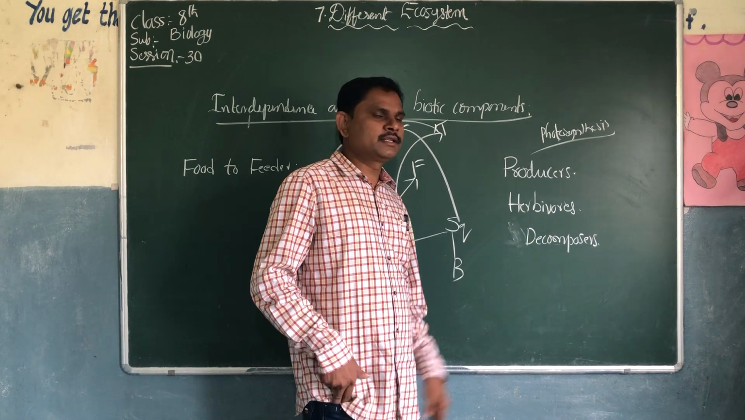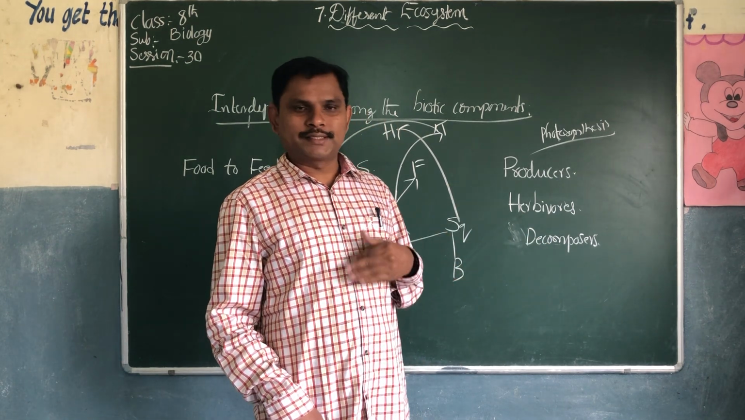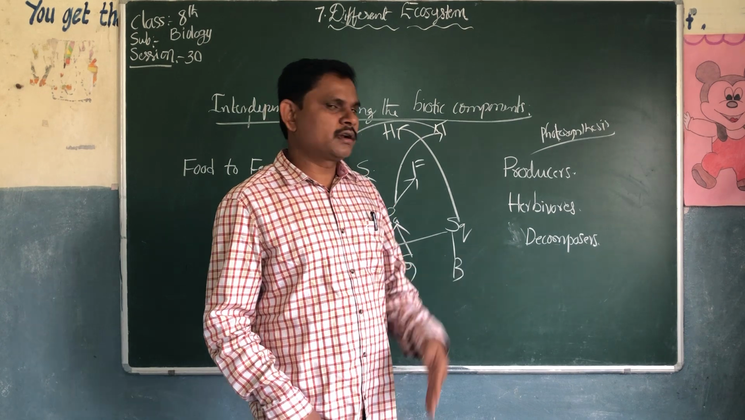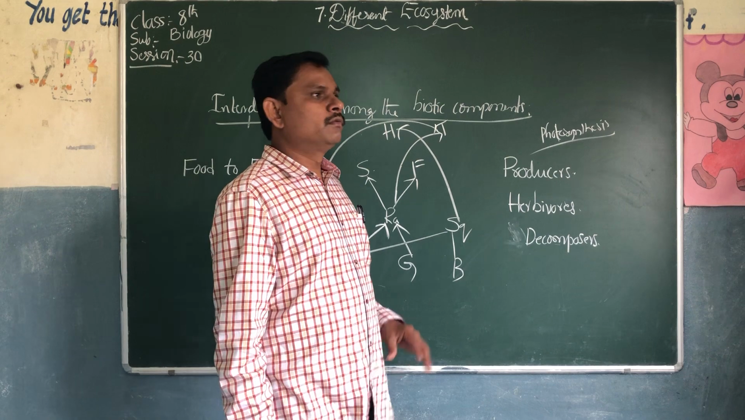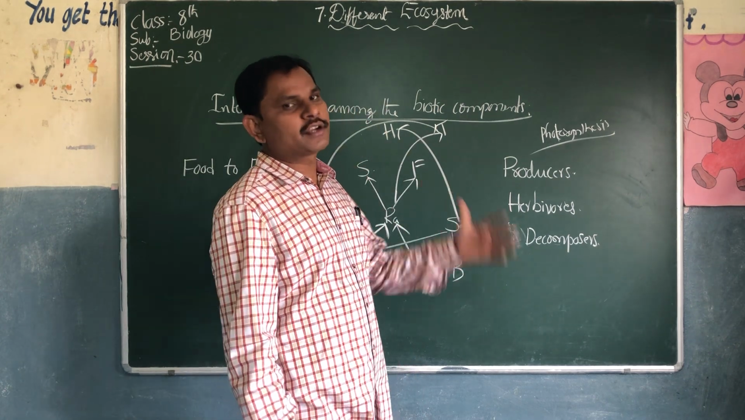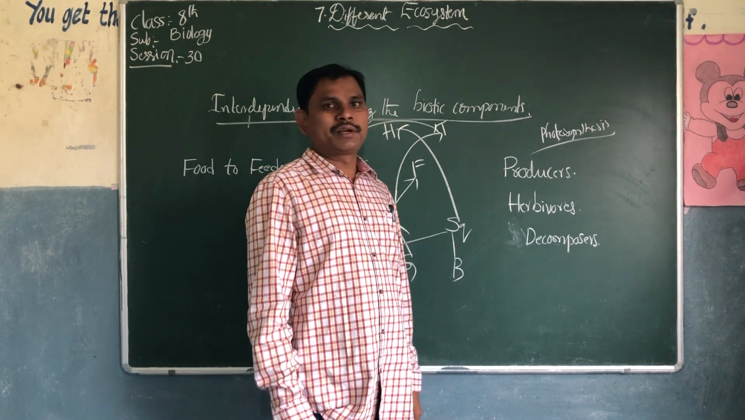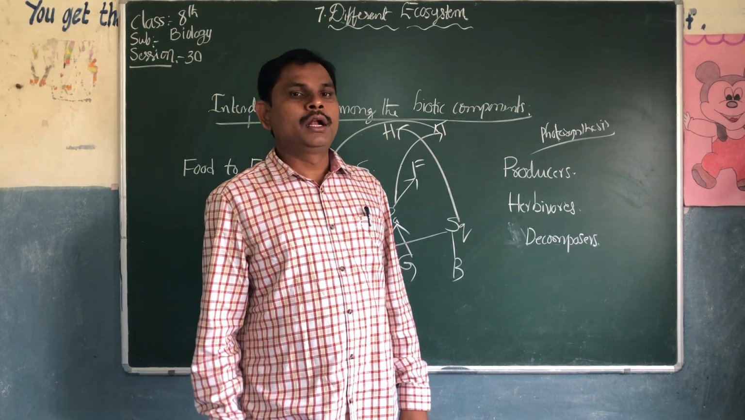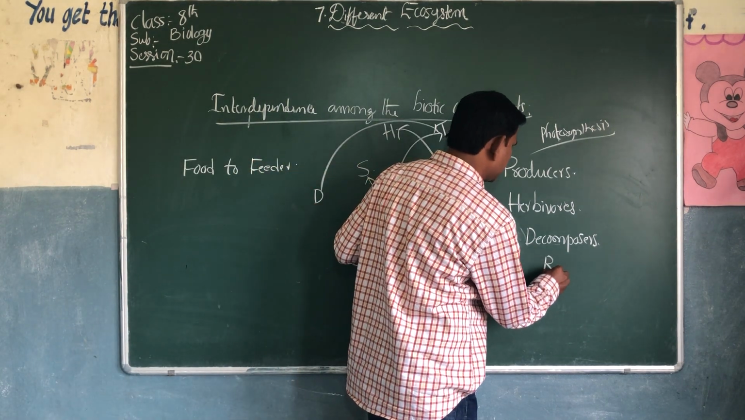Next, after producers, there are consumers: primary consumers and secondary consumers. It's not given in your textbook in 8th class. In higher classes, we will discuss primary consumers, secondary consumers and tertiary consumers. What are decomposers? What is the use of decomposers? Decomposers are also called recyclers.